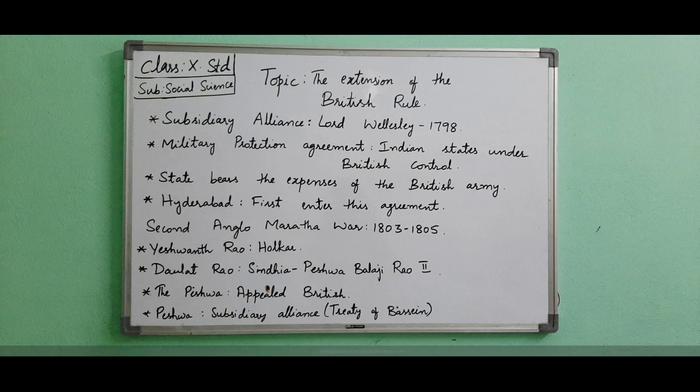Now after dealing with the first Anglo-Maratha War, we will discuss the subsidiary alliance. The subsidiary alliance was introduced by Lord Wellesley in the year 1798. The expansion of the British Empire took place at a larger pace after the arrival of Lord Wellesley as the Governor General of India. By this time, the powerful states of Marathas and Mysore had become weak and the expansion was easier.